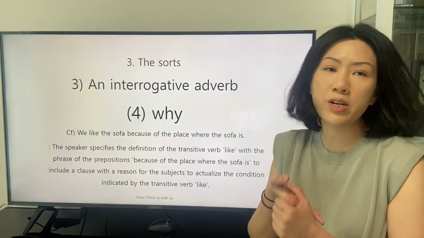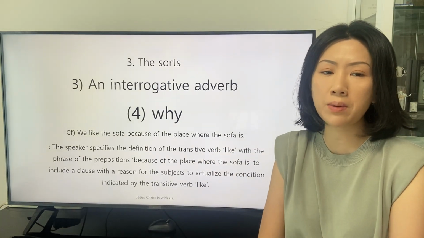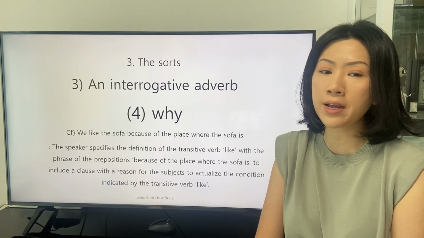One of the possible responses is stated in this sentence. We like the sofa because of the place where the sofa is.